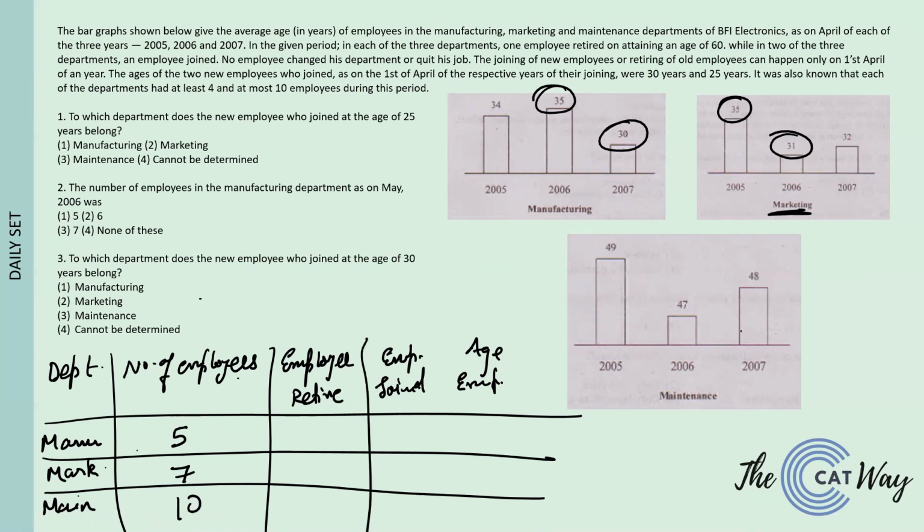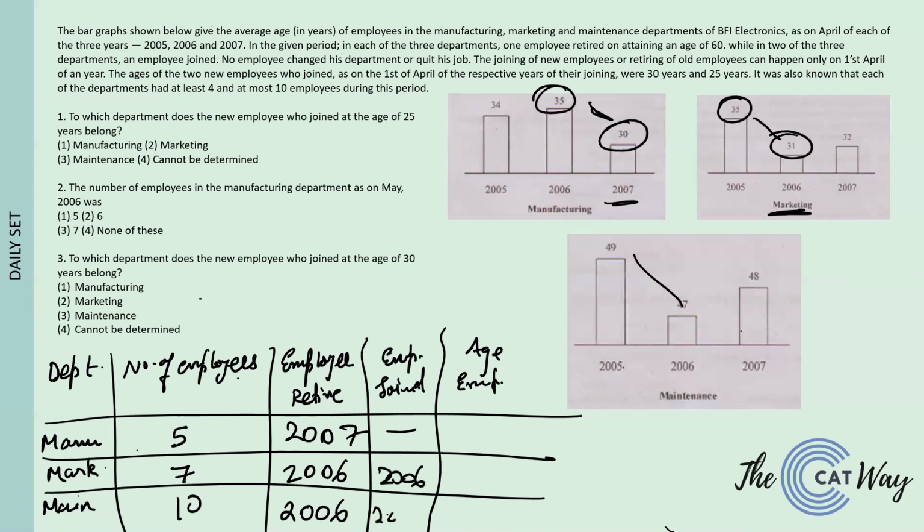For the year the employee retires: in manufacturing it is happening in 2007, and for marketing and maintenance the employee retirement happened in 2006. Now the year the employee joined: no employee joined in manufacturing, in marketing the employee joins in 2006 itself, and in maintenance it will also join in 2006.